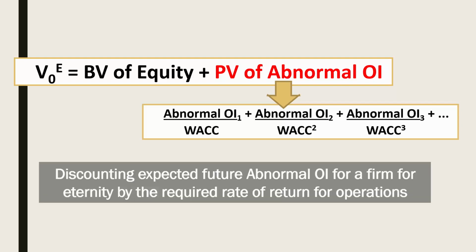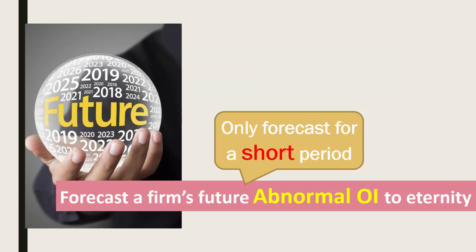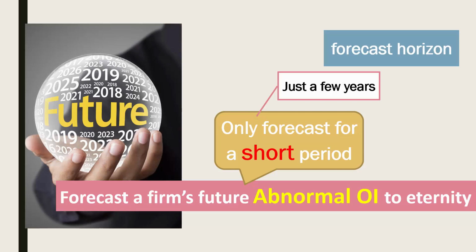The present value of abnormal operating income is calculated by discounting the expected future abnormal operating income of a firm for eternity by the required rate of return for operations. It is only practical to forecast abnormal operating income for a relatively short period of time, for just a few years. This is called the forecast horizon. How far we can see into the future will vary for different firms, but there will always be a limit, a horizon.